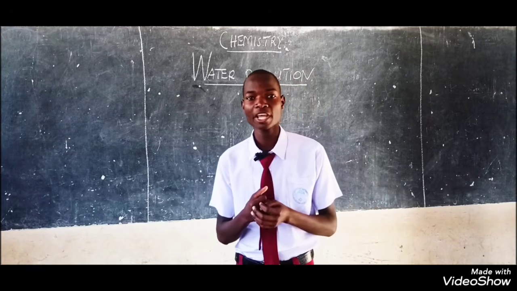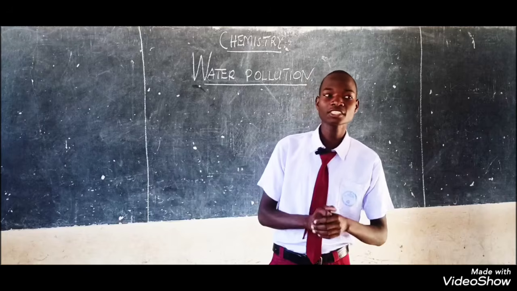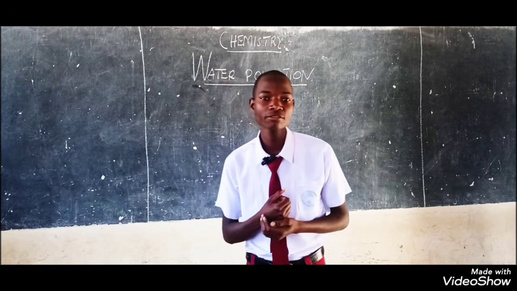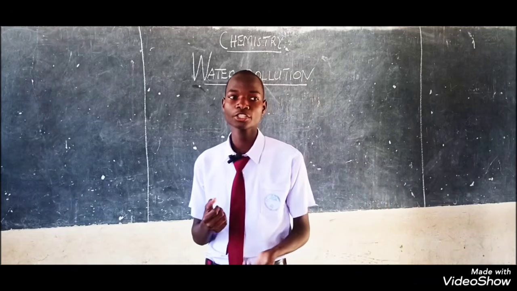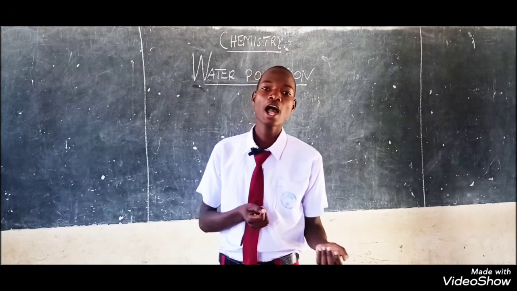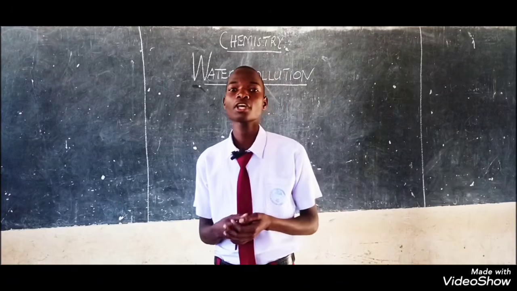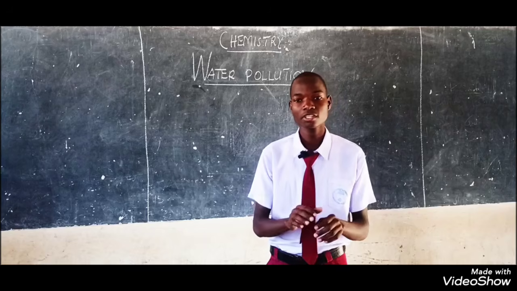This phenomenon is known as eutrophication. This can cause biological oxygen demand in the rivers, because oxygen is prevented from entering to the aquatic animals found in water bodies, hence causing the death of aquatic organisms. Thanks.